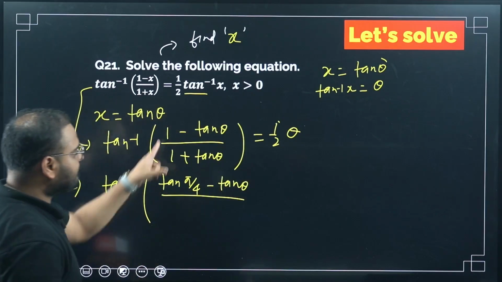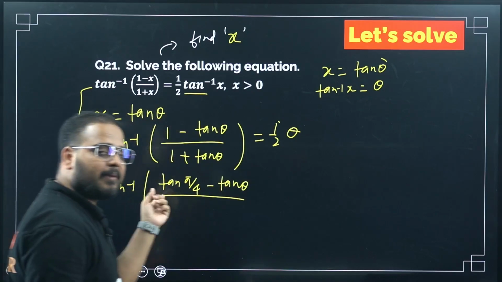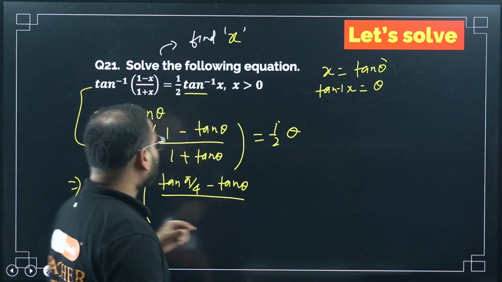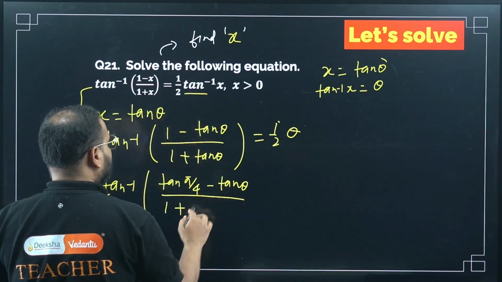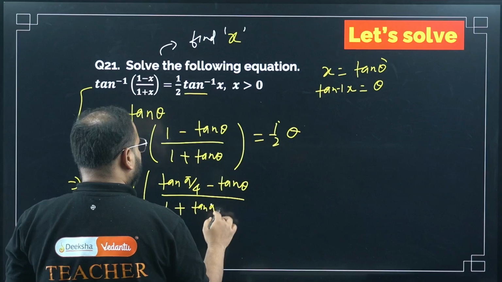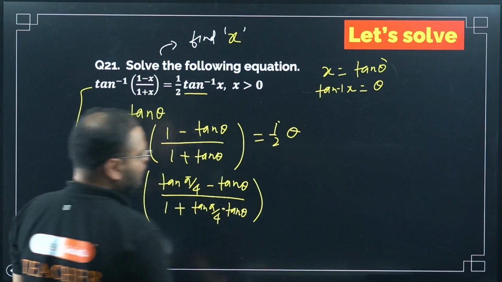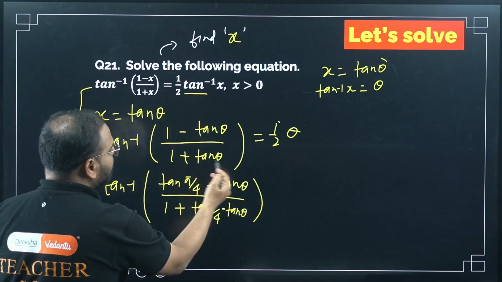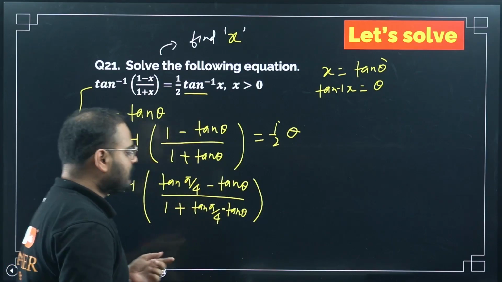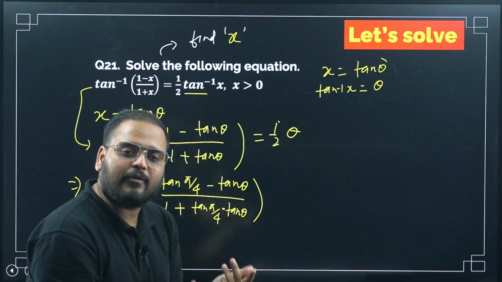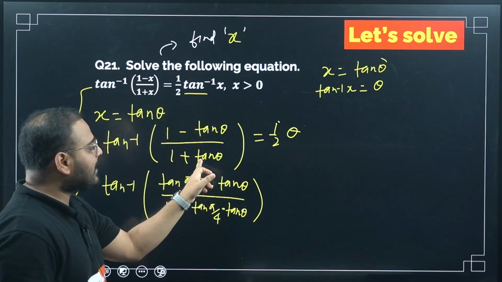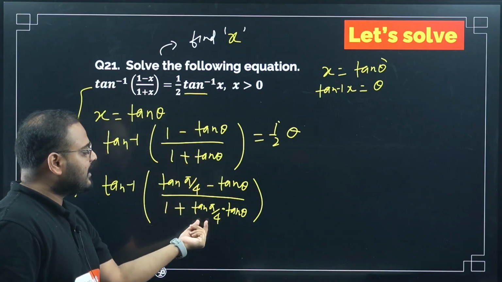What I've done? I've written 1 as tan pi by 4, because tan pi by 4, tan 45 degree, is 1. Over here I can write it as 1 plus tan pi by 4 times tan theta. Sir, how? Nothing is multiplied, bacha. Only tan is there. I can multiply tan with 1, no? Only x is written here; I can multiply 1 with x. Same way, I can multiply 1 with tan theta, and 1 can be written as tan pi by 4.